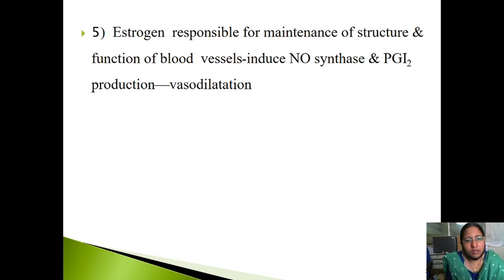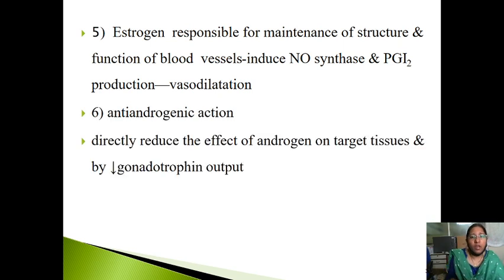And what other things? Estrogen is responsible for maintenance of structure and function of blood vessels. I already told you in the previous slides. It induces NO synthetase. What happens when it releases NO synthetase? It will produce nitric oxide. Nitric oxide and prostaglandin produce vasodilatation. Okay, so it has a beneficial effect on the maintenance of the structure and function of the blood vessel.